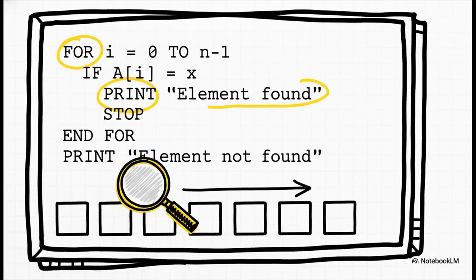And this is what it looks like. This is the plan for something called a linear search, which is just a fancy way of saying look at every item in a list one by one. Even if you've never coded, you can probably read this, right? It says, for each item, if the item is what we're looking for, print that we found it and stop. It's logic, pure and simple.